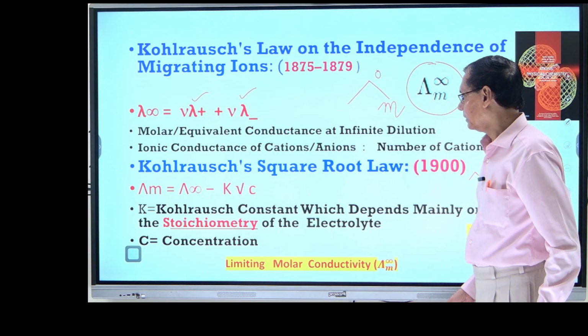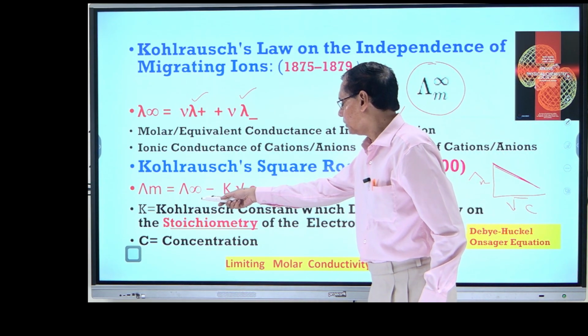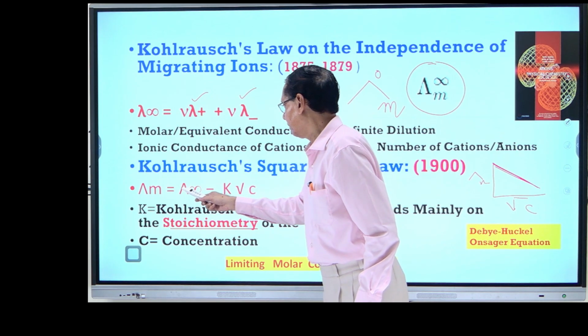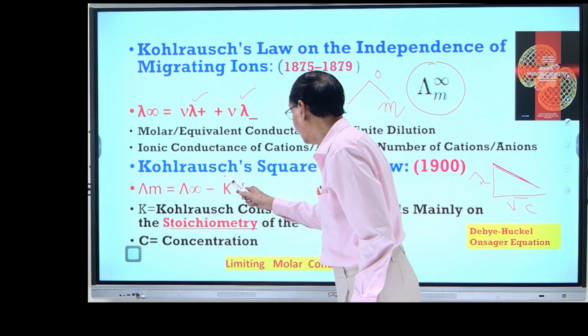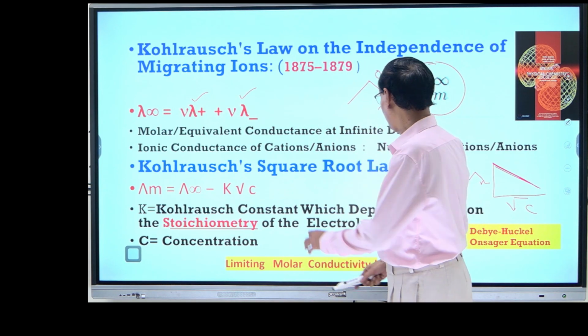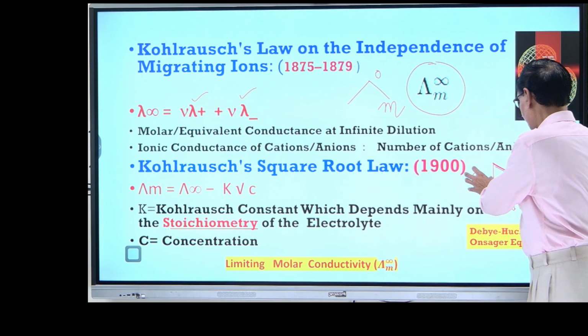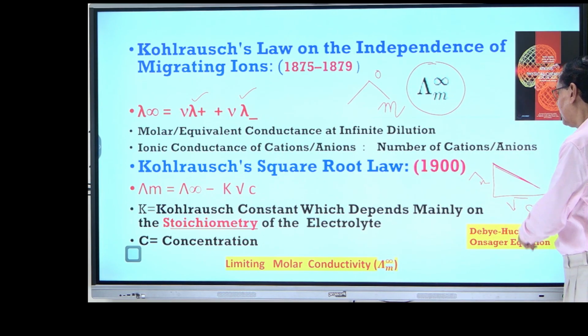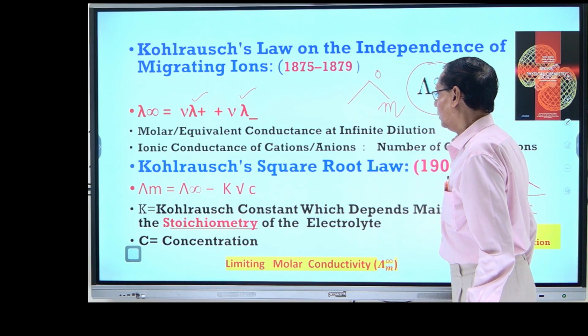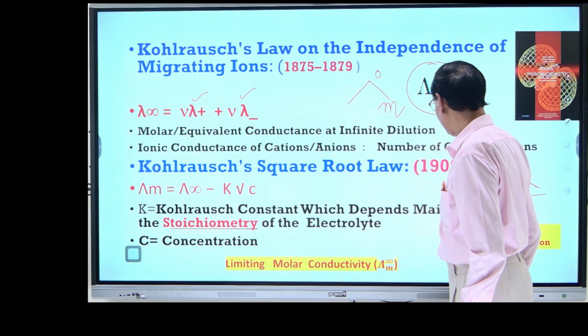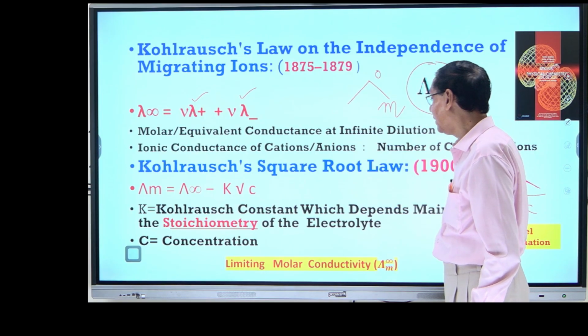So that formula is also there, where K is called the Kohlrausch constant, because when you plot a graph between the molar conductance and square root of C, there must be some slope, y is equal to mx plus c. That is called the Kohlrausch constant, which depends mainly on the stoichiometry of the electrolyte.